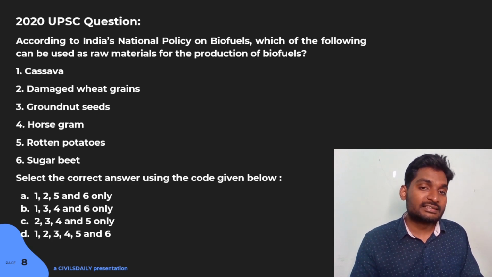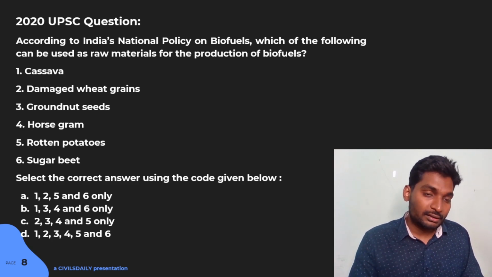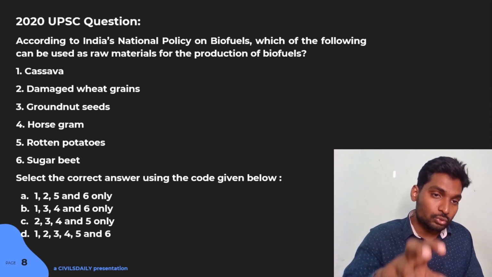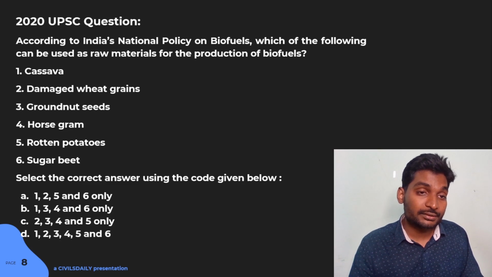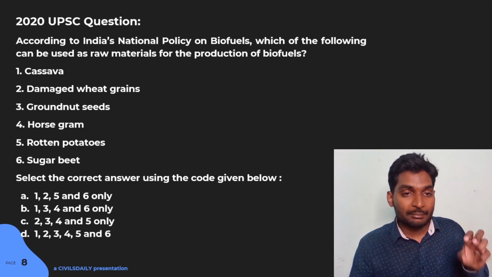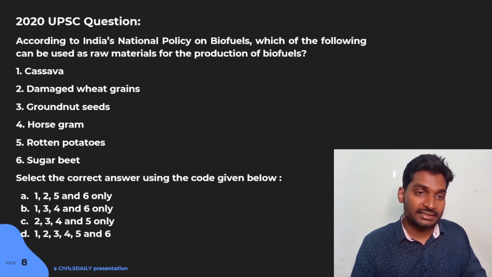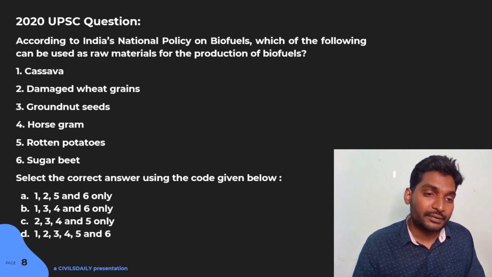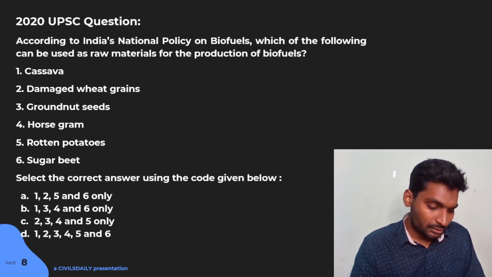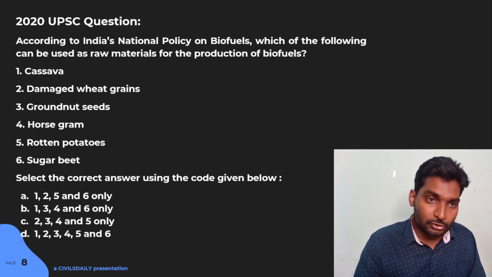So, what is the way out? Let's take a bird's eye view on the options that we have been given. What are the options here? It's cassava, damaged wheat grains, groundnut seeds, horse gram, rotten potatoes, and sugar beet. If you look closely, sugar beet, rotten potatoes, damaged wheat grains.